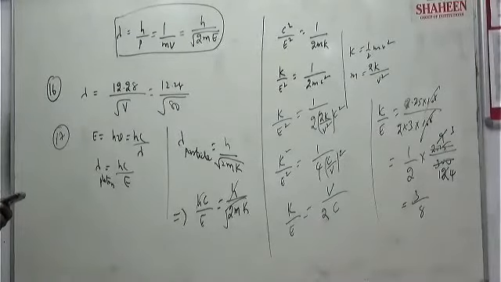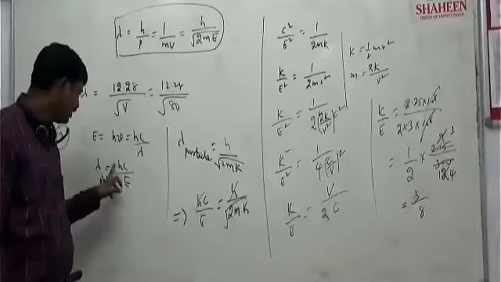Question number 17 clear, everyone? Any doubt? Is it clear? 17 question.